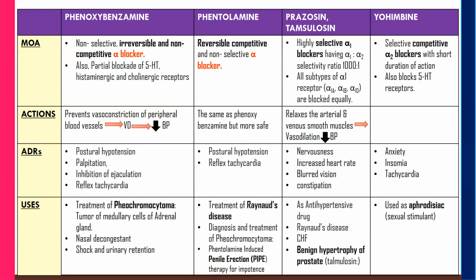And next is tamsulosin. The best use of tamsulosin is in the treatment of prostate enlargement, that is benign hypertrophy of prostate. So the best drug for the treatment of prostate enlargement is tamsulosin. Next is yohimbine. It is used as an aphrodisiac, that is a sexual stimulant, but it affects only psychologically. So there is no clinical evidence available for its use. So this completes the alpha blockers.